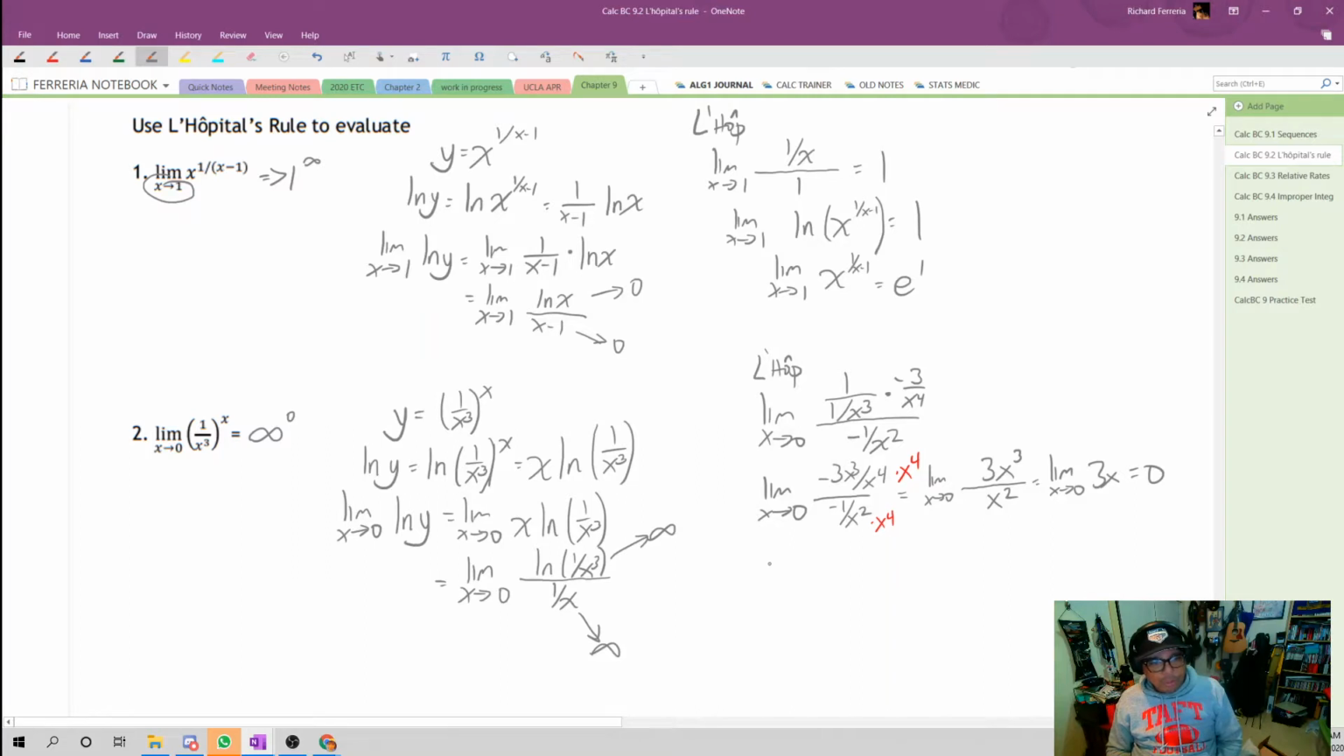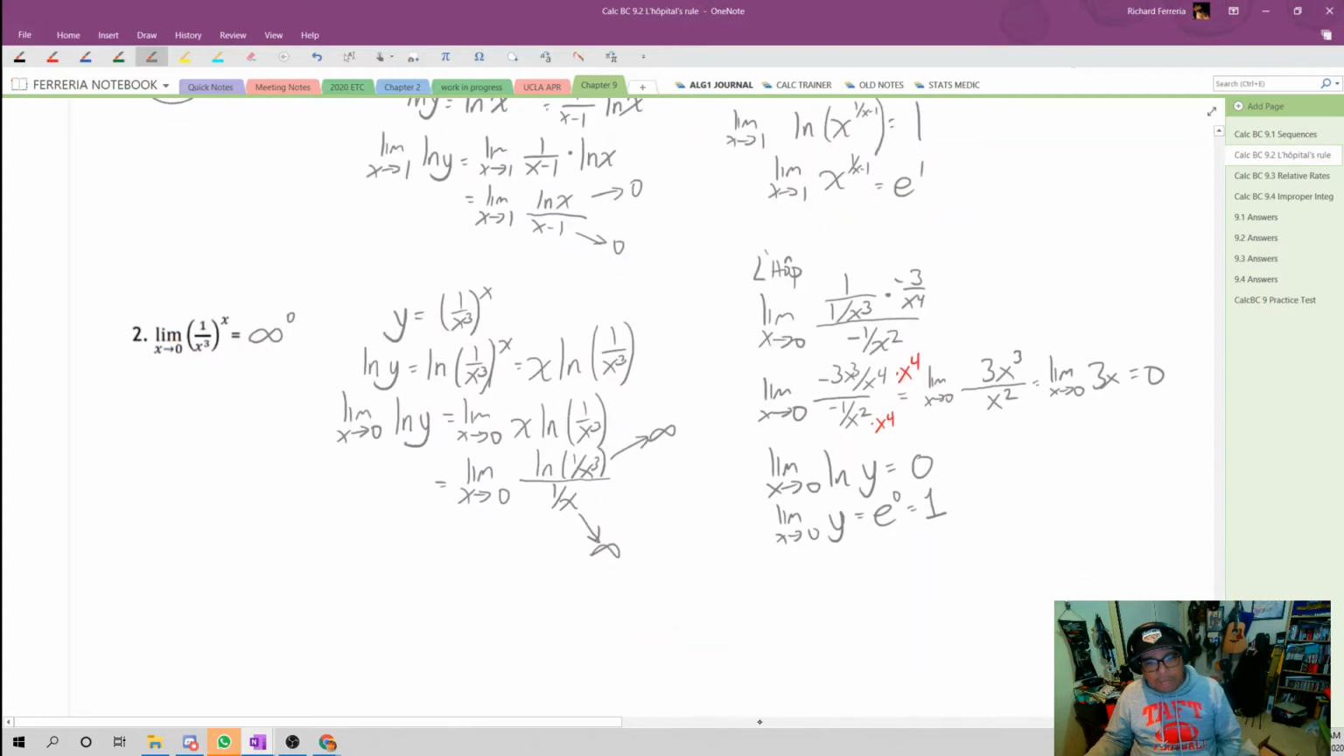So what have we shown? We have shown that the limit as x approaches 0 of the natural log of y equals 0. So this means the limit as x approaches 0 of y equals e to the 0, which is 1. And then when we substitute back for y, we get the limit as x approaches 0 of, well, what was y? y was 1 over x cubed to the x power. That's equal to 1.